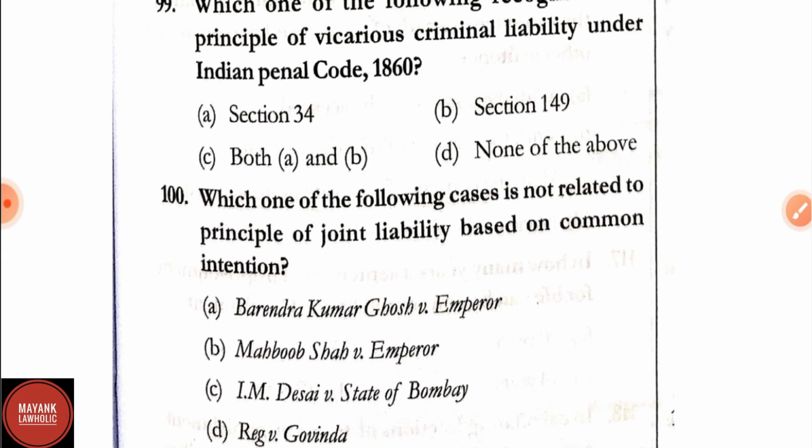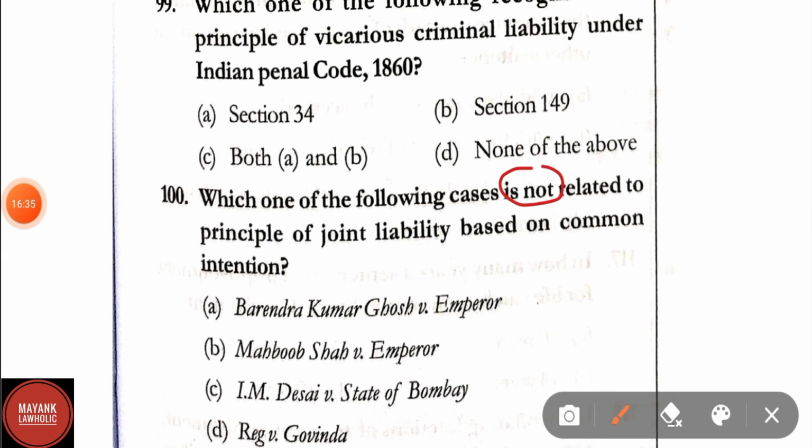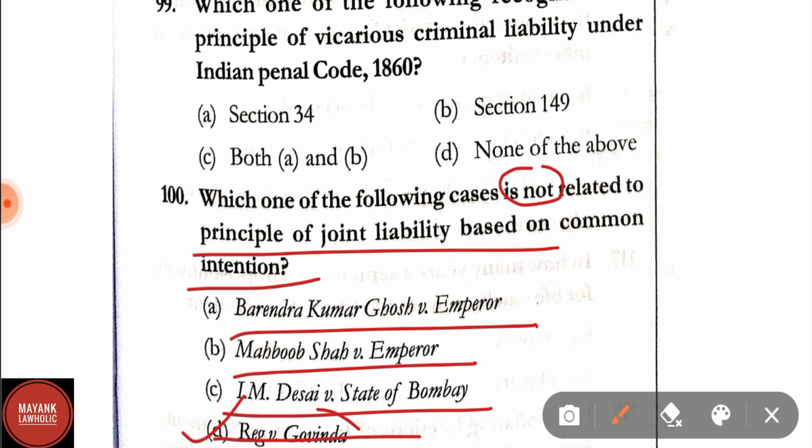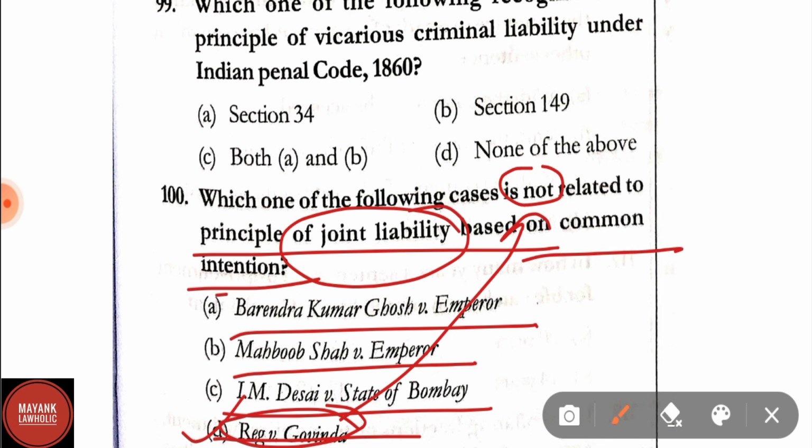Question number 100. Which of the following cases is not related to principle of joint liability based on common intention? Options are Barendra Kumar Ghosh versus Emperor, Mehboob Shah versus Emperor, I.M. Desai versus State, Reg versus Govinda. Here the correct answer is option D, that is Reg versus Govinda. This case is not related to the principle of joint liability based on common intention. Other three cases are related to common intention.